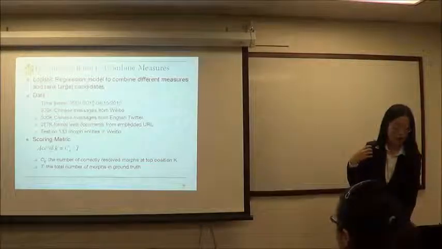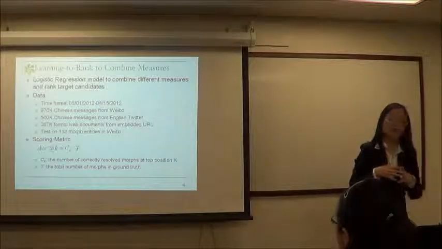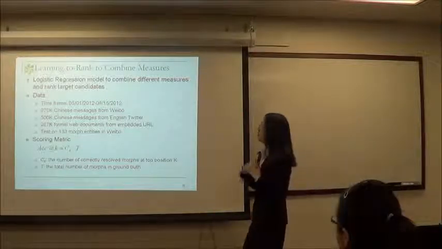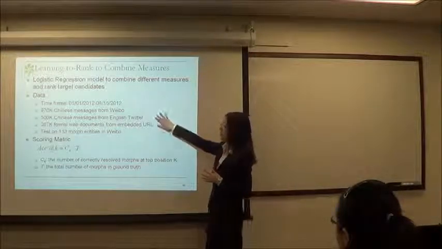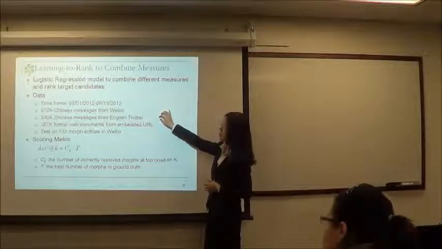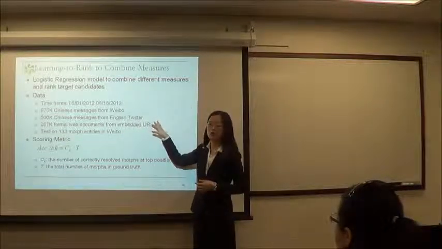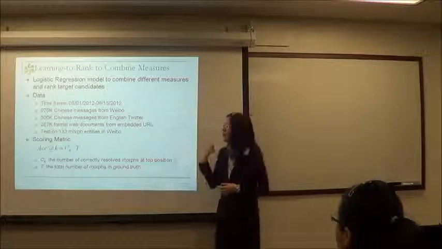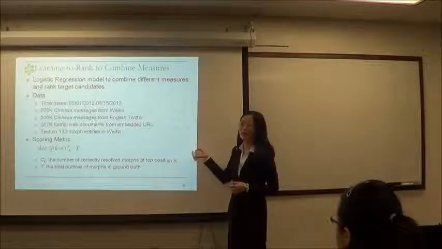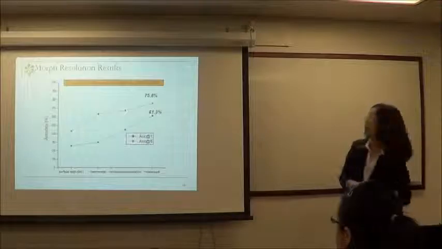Okay. So we evaluated the results based on 133 different queries from Chinese Twitter, and we used English Twitter and Chinese messages from English Twitter as our background data, which is not under censorship. And then we also look at the web documents that are embedded in the URLs of Chinese Twitter as our background data. So what we are interested to check is how likely we can pick up their target if we look at top 1 or top 5 or top 10, right? Okay, so here are the results.